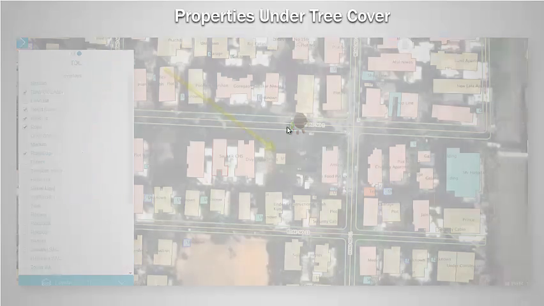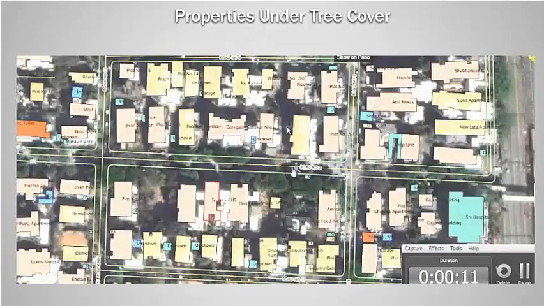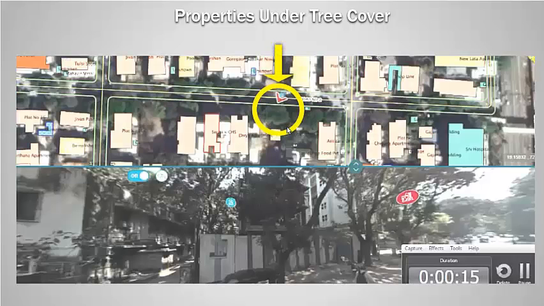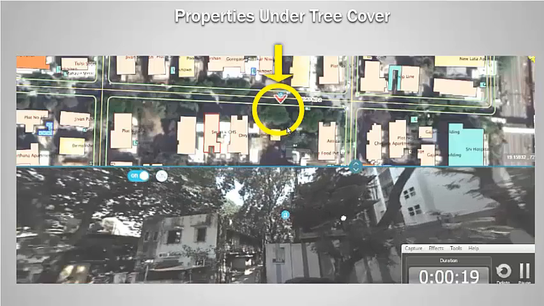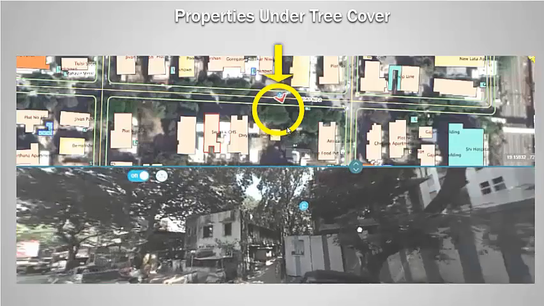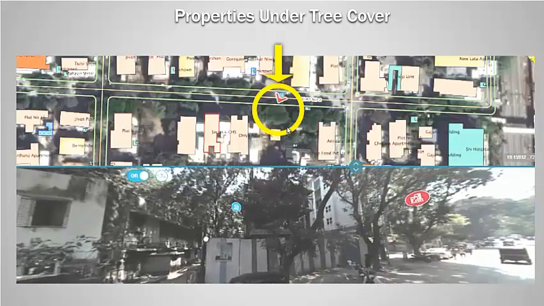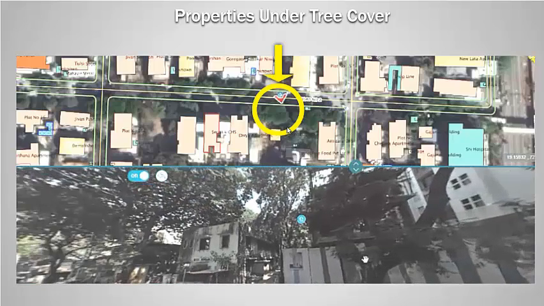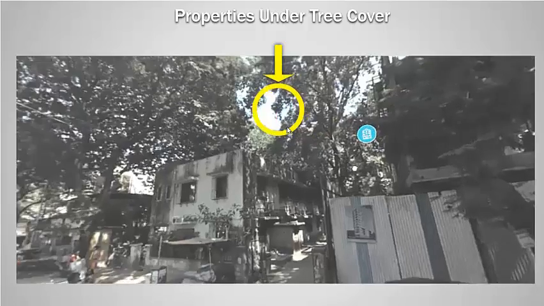If we use 360-degree data, this is the place where we stand, and the 360 data clearly shows two large buildings under the tree canopy. We can see the nature of the building, extension to the building, construction type and number of floors. Vicinity of the property is also clearly visible for cross-referencing and proofing.